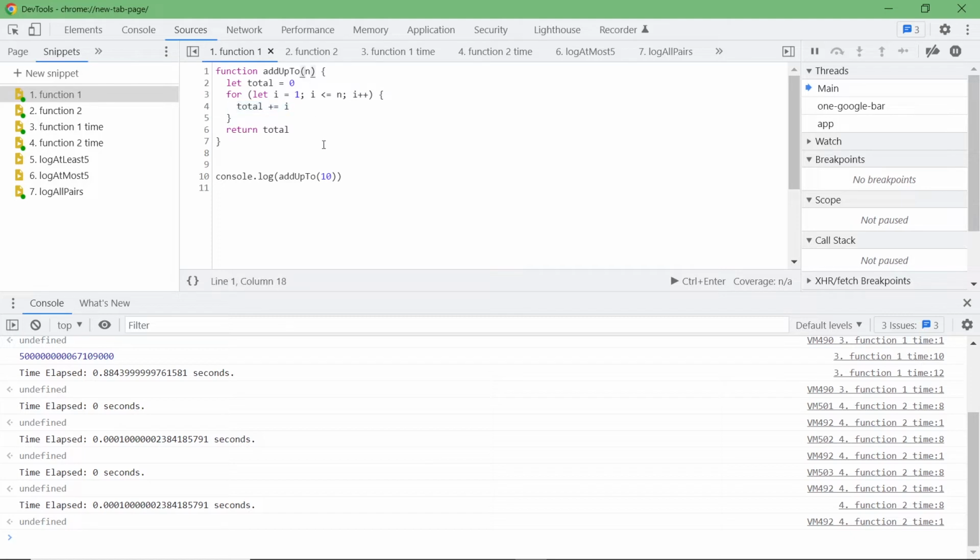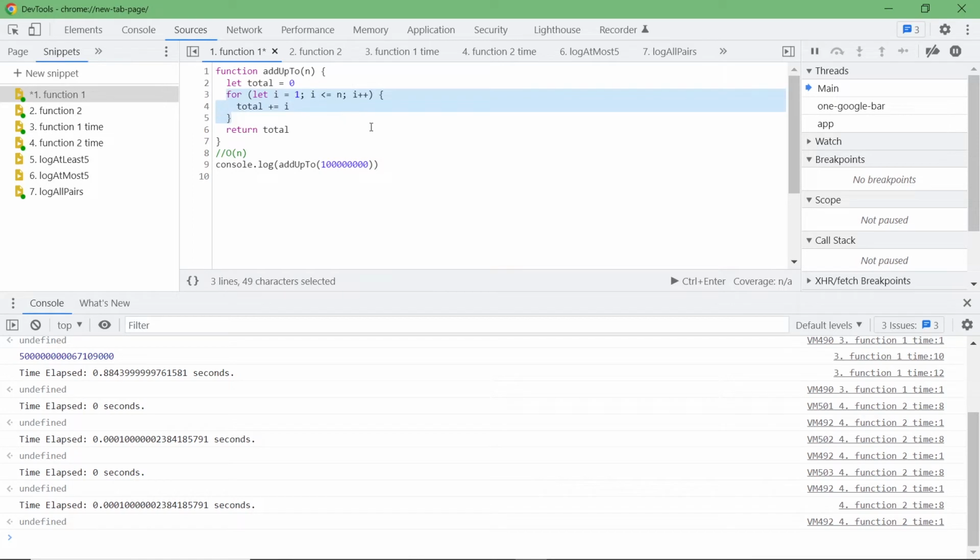So we can simply say that this is a big O of n. Why? Because this is 10 over here. We can make it a larger number. So the bigger our input becomes, the time complexity for this function grows like that.